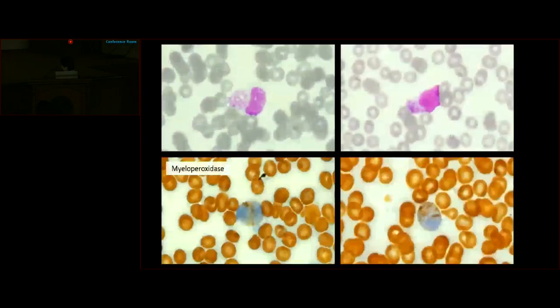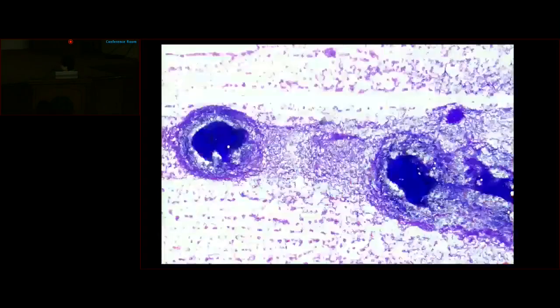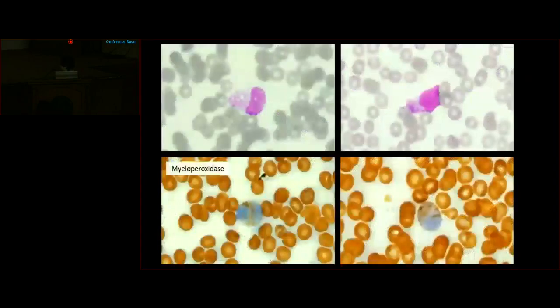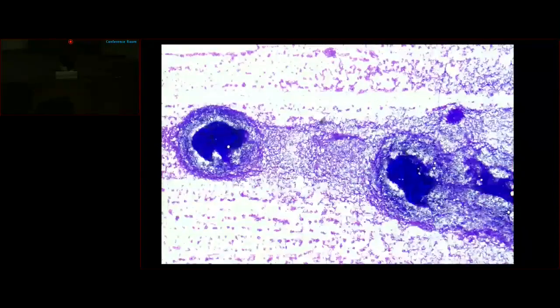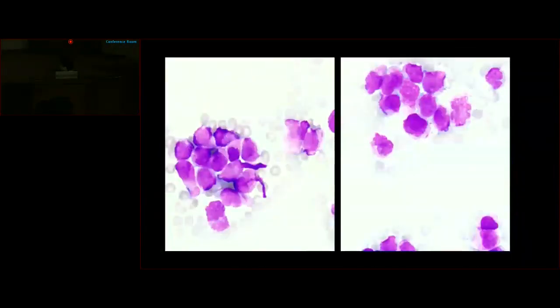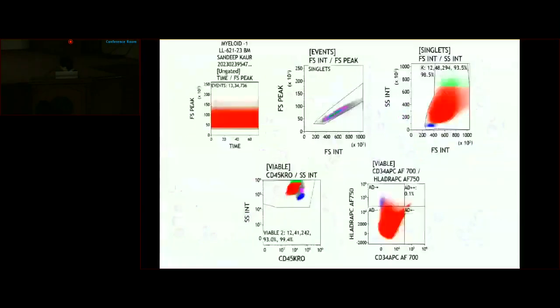Many of the cells also showed the presence of multiple stout Auer rods, conforming to the morphology of faggot cells, and these were highlighted on MPO staining. So a bone marrow aspirate was performed, and the marrow was found to be particulate and hypercellular with a depletion of the normal hematopoietic elements. It was largely replaced by these abnormal promyelocytes, which show the presence of multiple Auer rods within the cytoplasm.